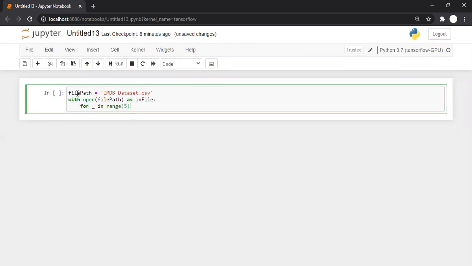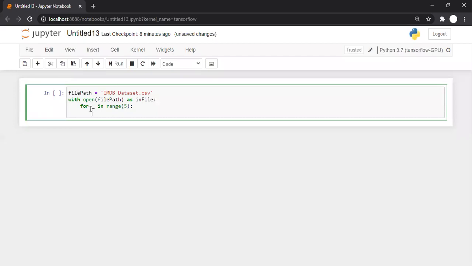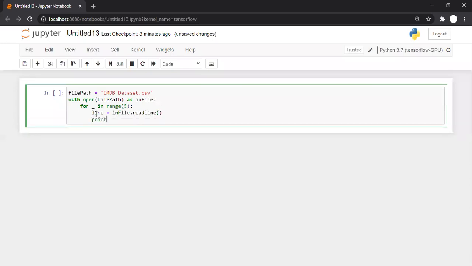I don't want to use i over here because I'm not going to use this variable, so instead of i I can write underscore. And we'll write line is equal to file dot readline, and let us print this line.